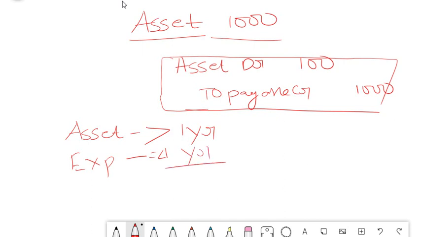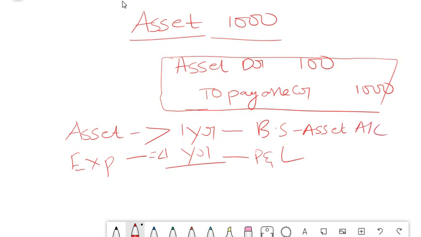So if you incur an expense, then generally you have to post it to your P&L account. Okay, whereas if you purchase an asset, plant and machinery, building, it has to go to your balance sheet asset account. Okay, so that is the general ideology and general rule.